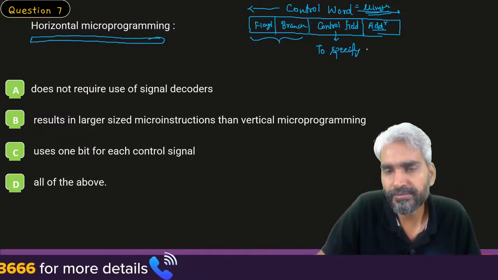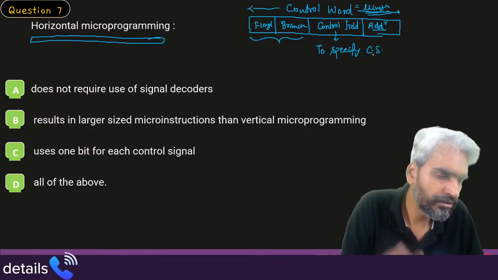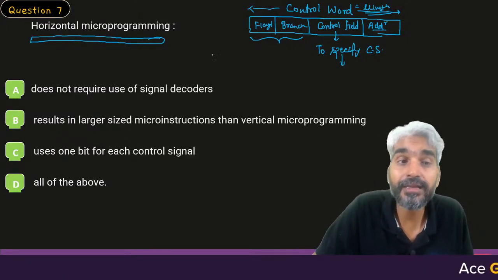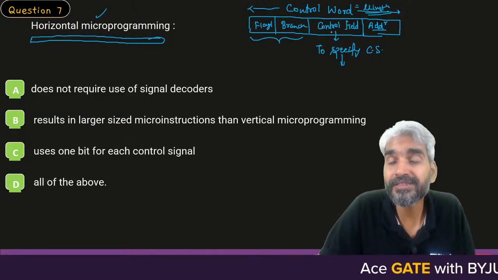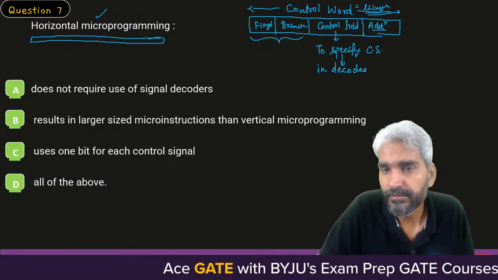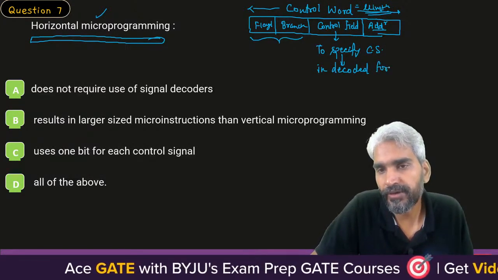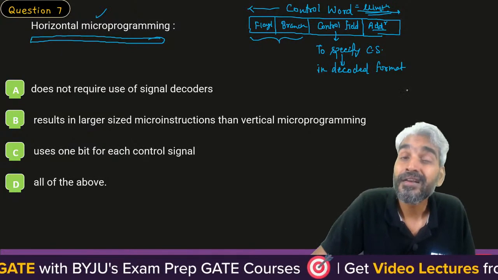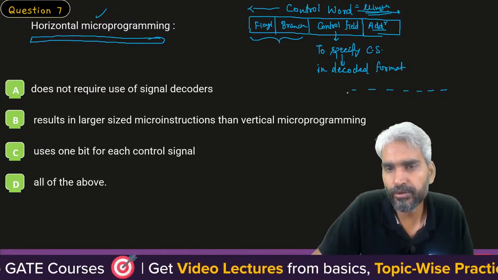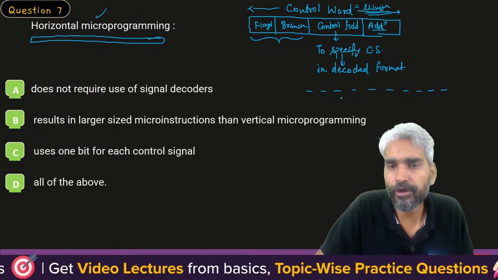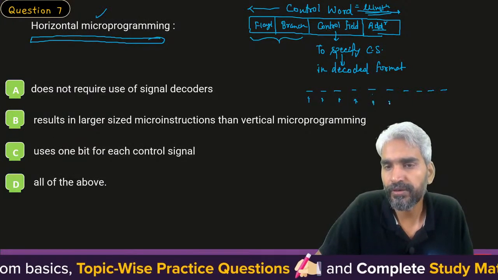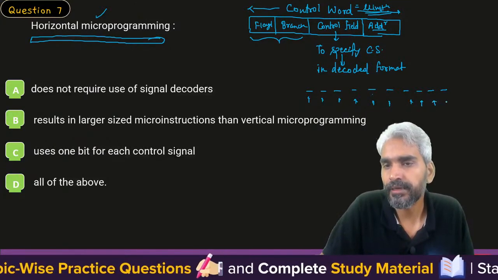Anybody who knows the concept will directly know the answer to this particular question. Now, what happens to specify control signal? In horizontal microprogramming, control signals are represented in a decoded format. Decoded format means if there are 10 control signals used within the CPU, then for each control signal there will be 1 bit in the control field, right?